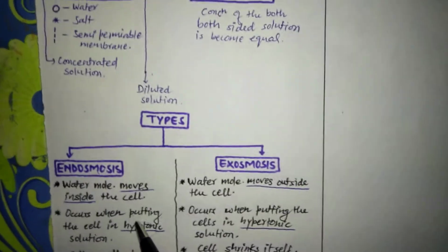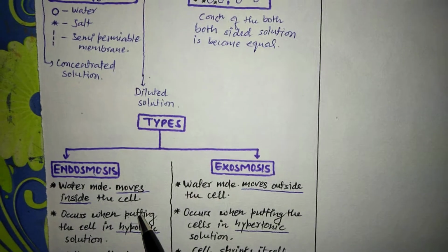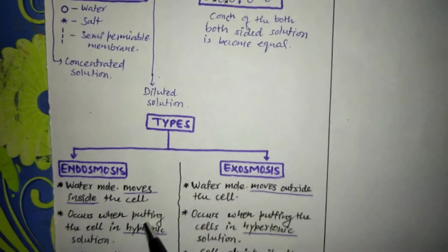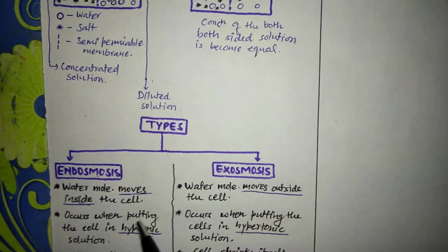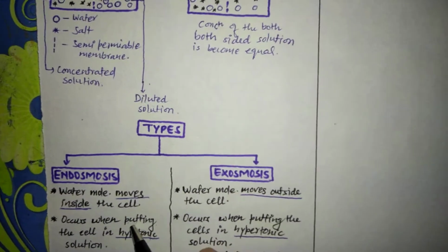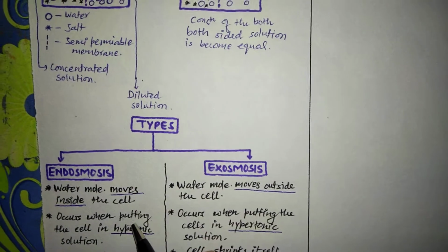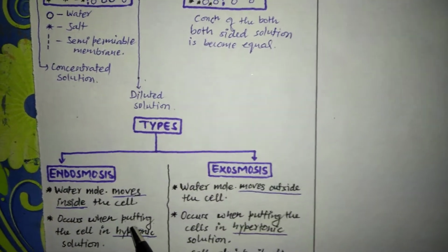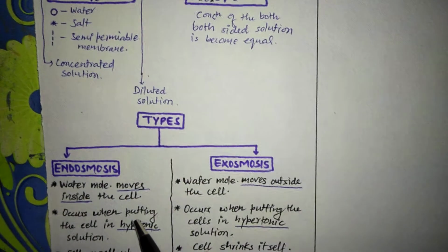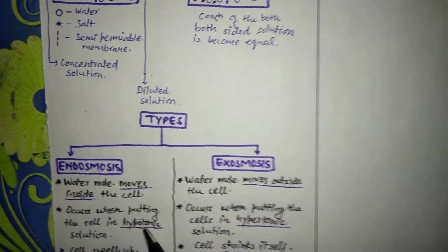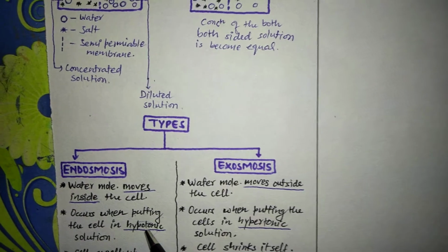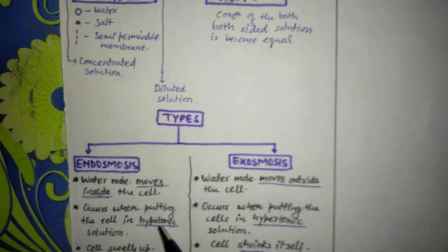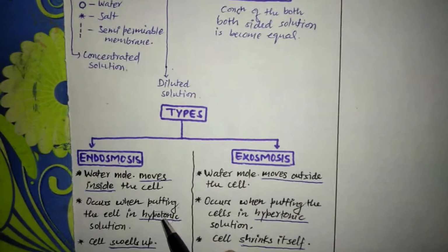Endosmosis occurs when cells are put inside a hypotonic solution, not hypertonic, this is a hypotonic solution. What is a hypotonic solution? It is a solution having less concentration as compared to the concentration of the cell sap. So this is a hypotonic solution, and when we place cells into the hypotonic solution, the endosmotic process will occur.